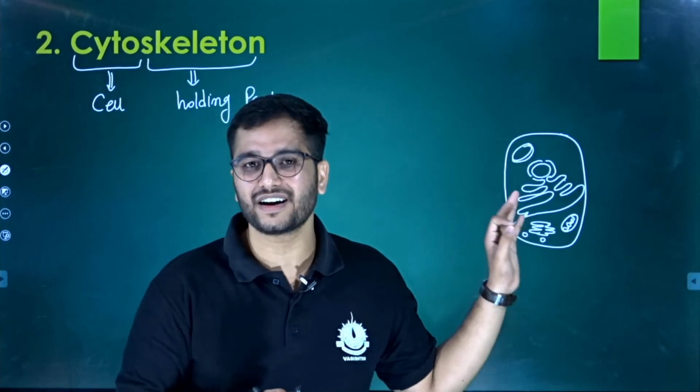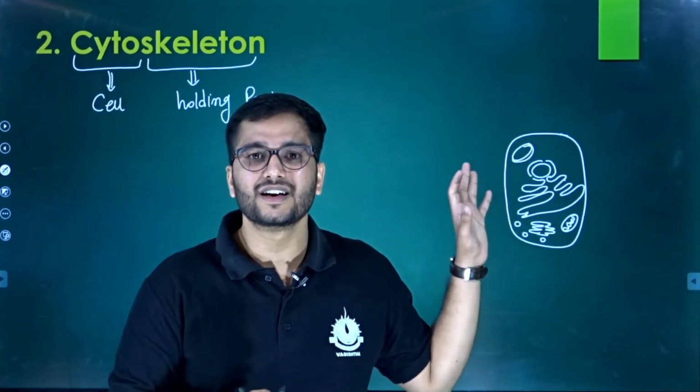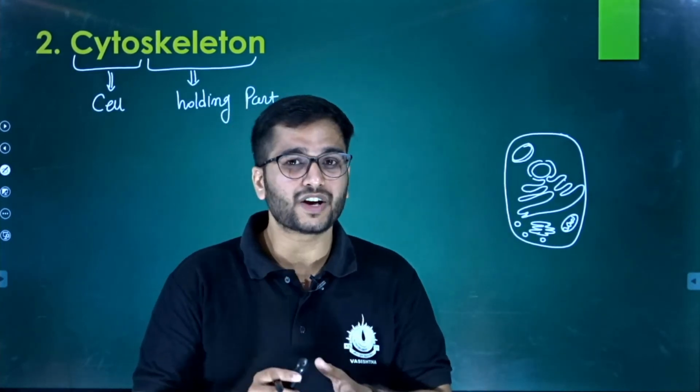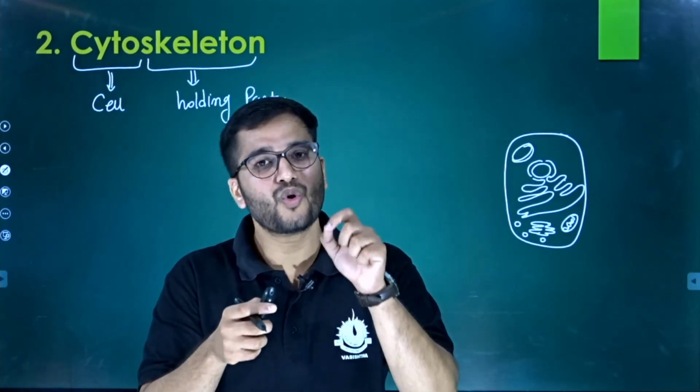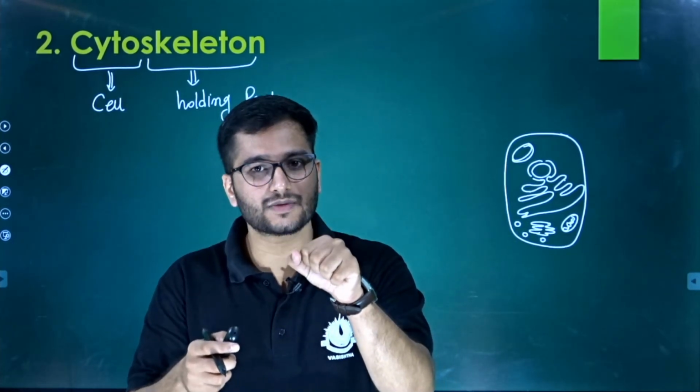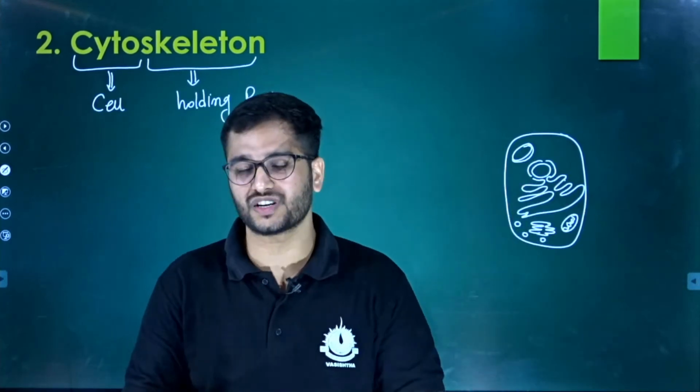It will never be done in the real mechanism. Why? Because there is something that holds all the particles in position,